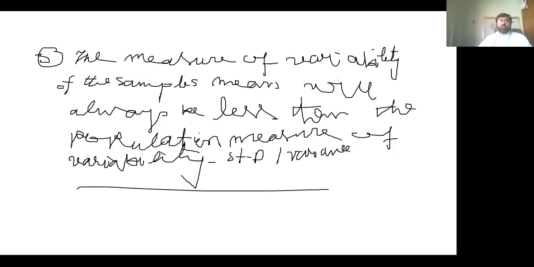Now let's prove all the points one by one. The first point: for example, I have this population 1, 3, 5, 7, and 9. This population is not normally distributed.